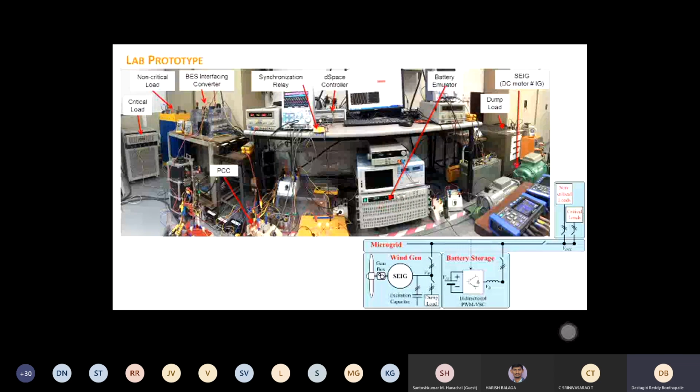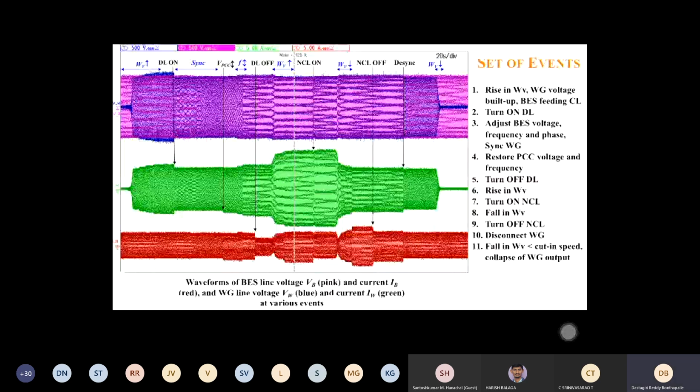We also emulated the diesel generator, because in Singapore there are so many restrictions. You cannot just test something with the direct grid. So we considered another voltage source as a grid, and it can also emulate the diesel generator. And this is the SCIZ. These are some dump loads next to that. So this is the full setup, and we controlled everything in dSPACE. So this is the full experimentation that we have done.